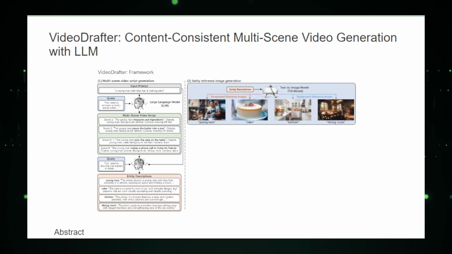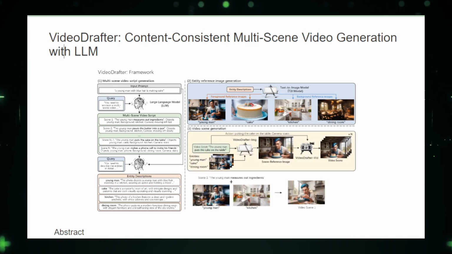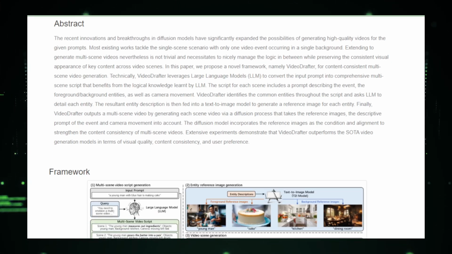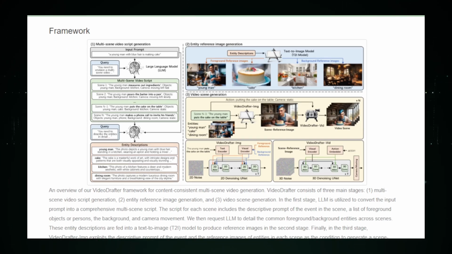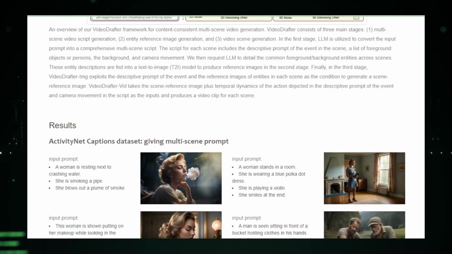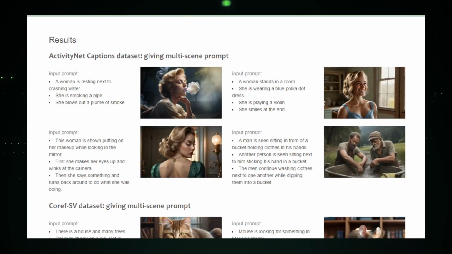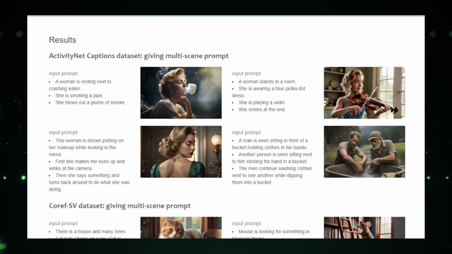scene after mesmerizing scene. From the bustling streets of a neon-lit cyberpunk city to the serene vistas of a mountain retreat, Video Drafter shapes narratives with an artist's touch and a technologist's precision. The magic begins with a script, meticulously crafted scene by scene. Then, like a digital casting director, Video Drafter sketches the ensemble, creating reference images that set the stage for the action to unfold. But it's not just about stitching clips together. Video Drafter ensures that from the first frame to the last, there's a consistent narrative thread, a flow that keeps the viewer engaged and immersed.